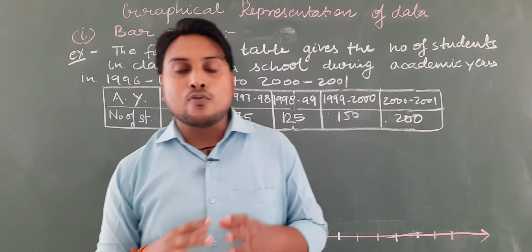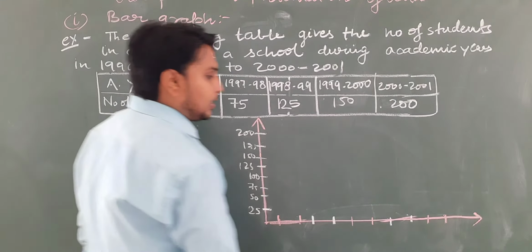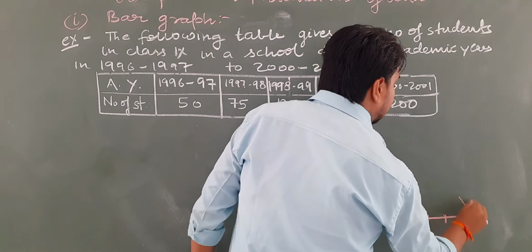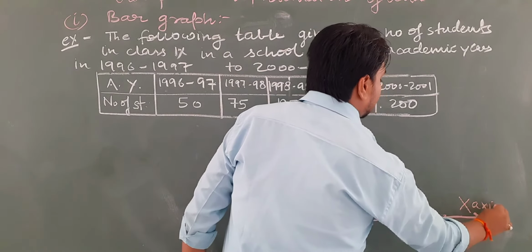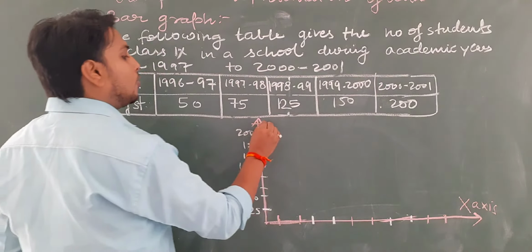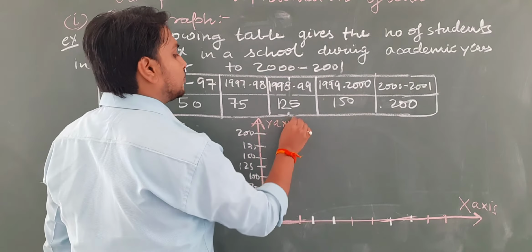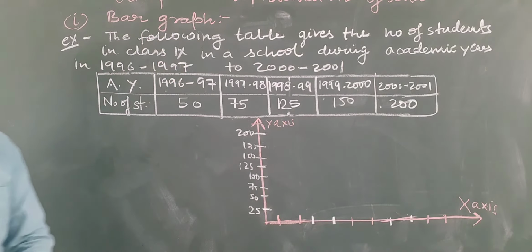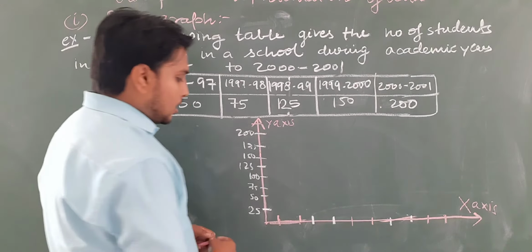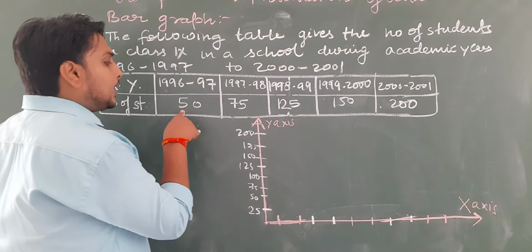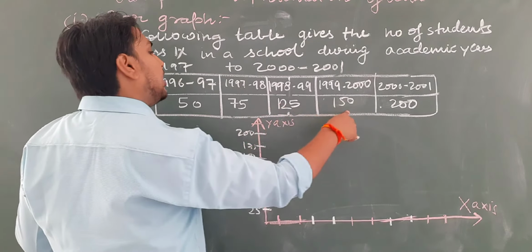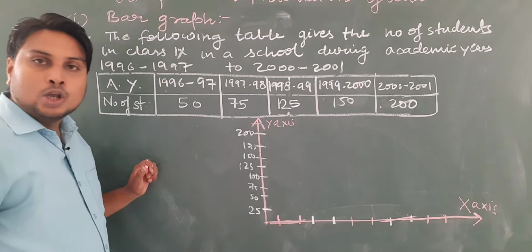So let us see, students. On the graph you will make the representation like this. This will be your x-axis and this will be your y-axis. Now see, the data is 50, 75, 125, 150 and 200.